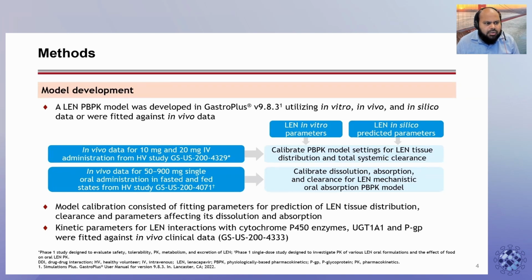Kinetic parameters for Len interactions with cytochrome P450s, UGT, and PGP were fitted against in vivo clinical data from a phase 1 study in healthy volunteers, which evaluated drug-drug interactions of Len with various inhibitors and inducers of enzymes and transporters.